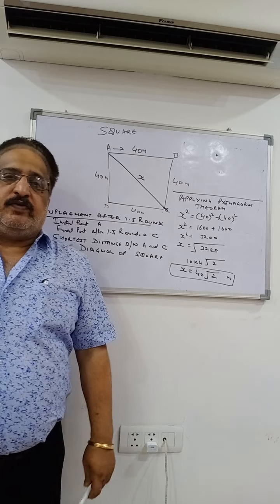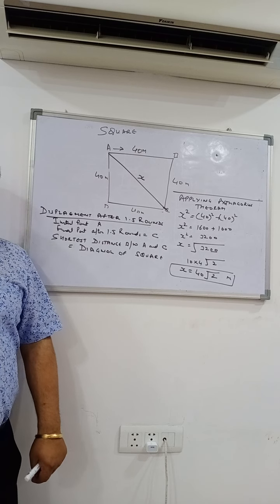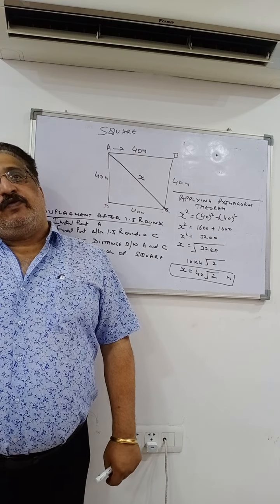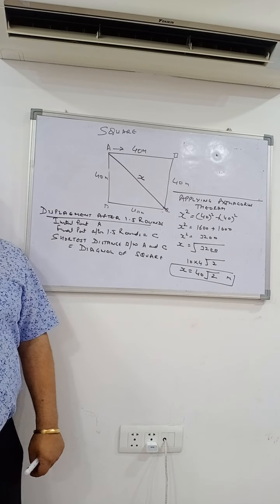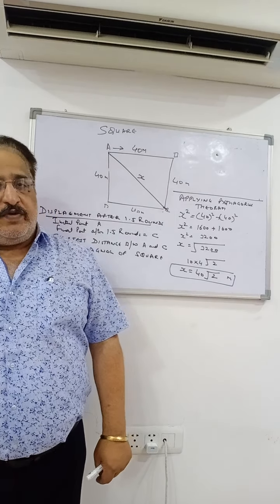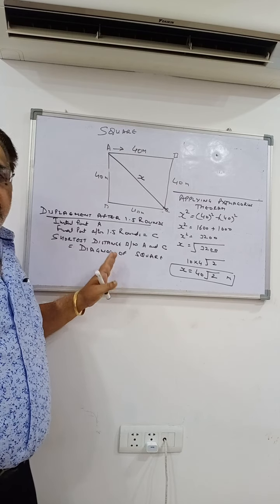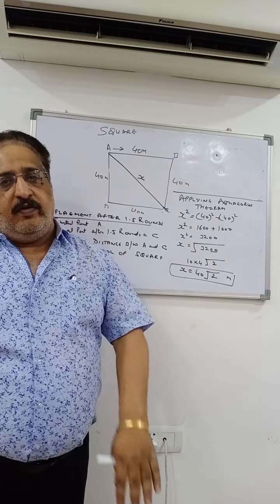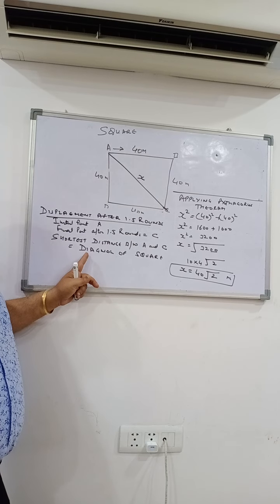In the next class, we'll start with speed. What is speed? Average speed, a bit of numericals from average speed, and then we'll start with velocity, distance time curves, velocity time curves, derivation of equations. This chapter is a bit longer. It may take about 6 to 7 classes, but do this. Try some questions from your NCERT. The study material will be mailed to you. Okay, so this you have to study.